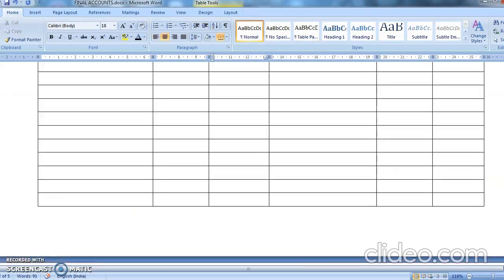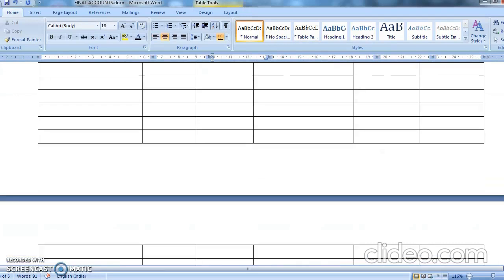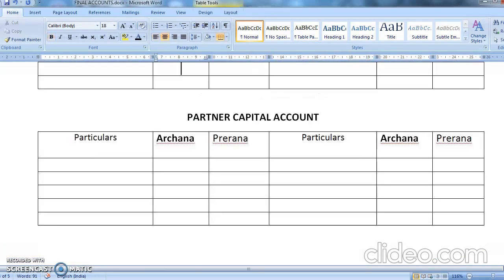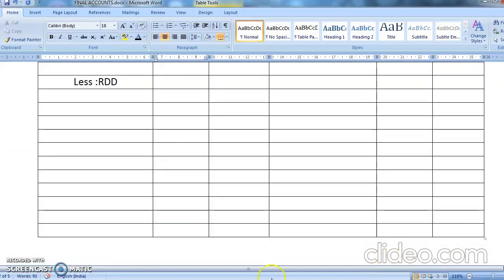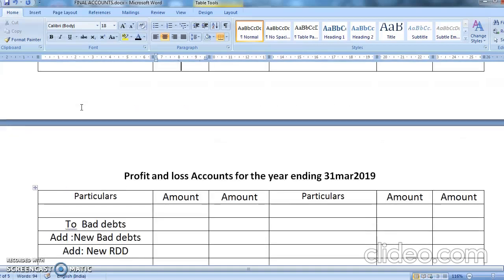First, you are having electricity. So you're going to write here to electricity. How much is the electricity? Yes, 1450. The other two items were of trading account.